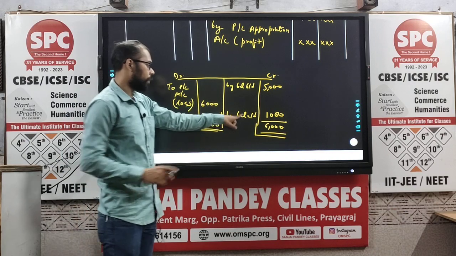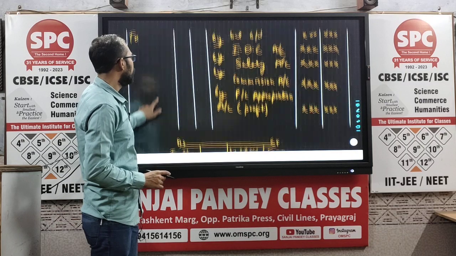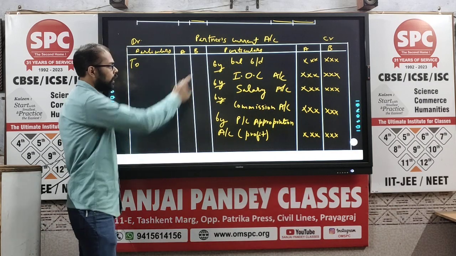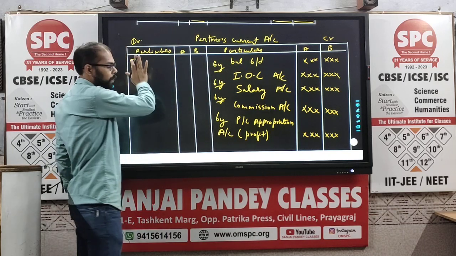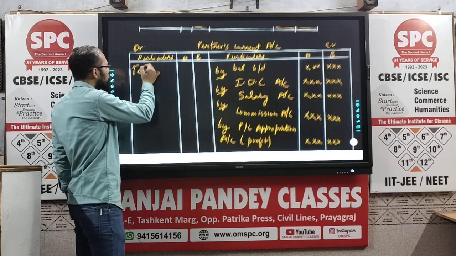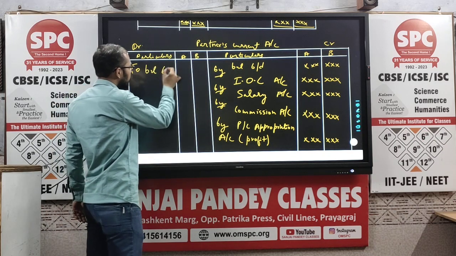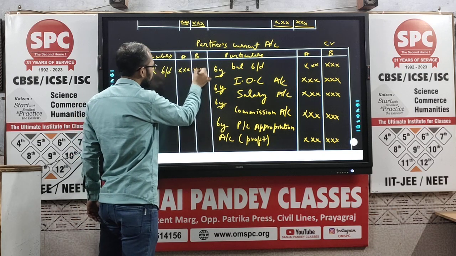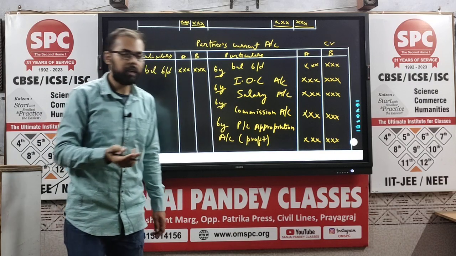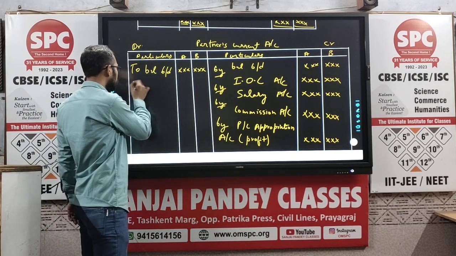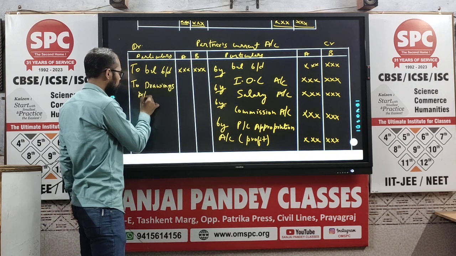So if this happens that debit side is greater than the credit side, then in that case only whatever balance brought down was there will be written as balance brought down on the credit side. So to balance brought down, fine. What are the other items that might be reflected here? Definitely drawings, okay, to drawings account.